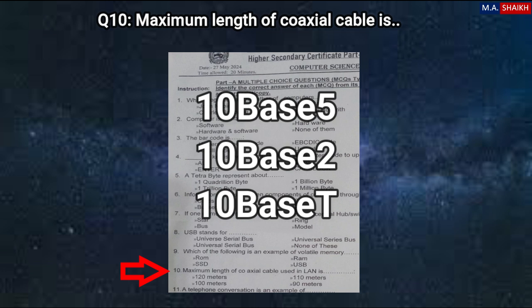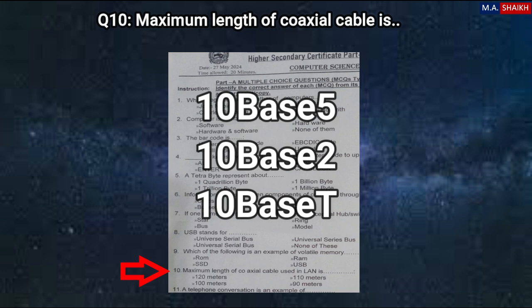Another one is 10 base 2. 10 base 2 means 200-meter cable is used. Cable means coaxial cable. 200-meter cable is used, and this kind of a network is called thin net. Thin net. And base means baseband signals are used, and 10 means 10 megabit per second data transfer rate. And third one is 10 base T. In 10 base T, 100-meter cable is used.